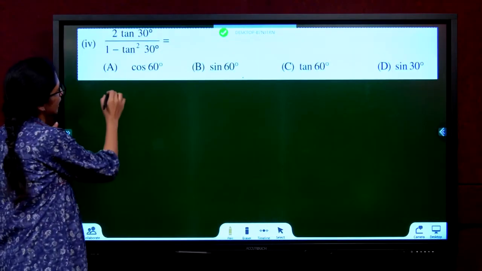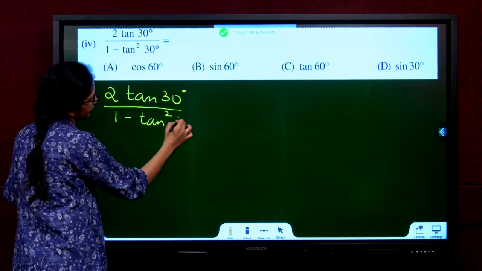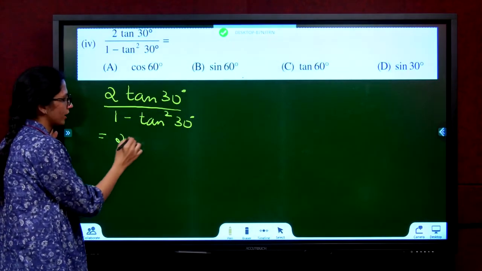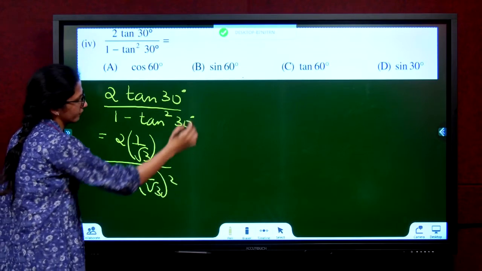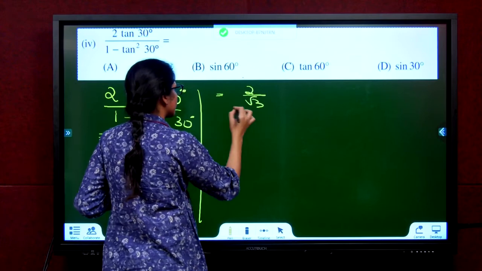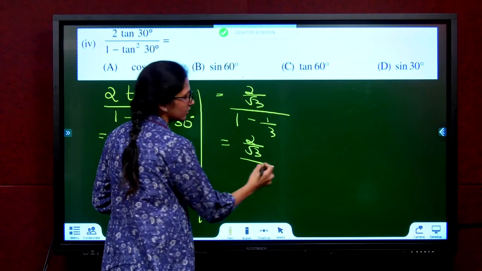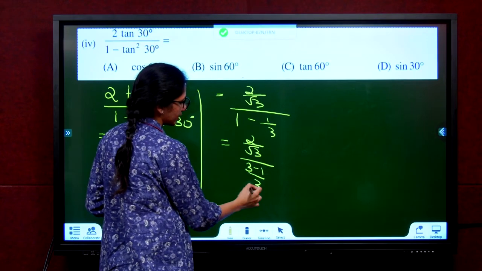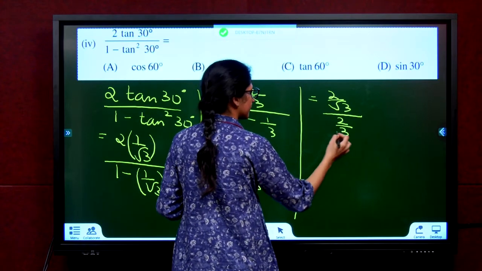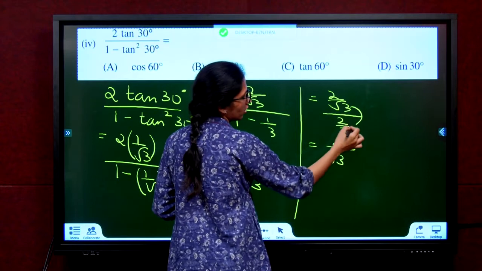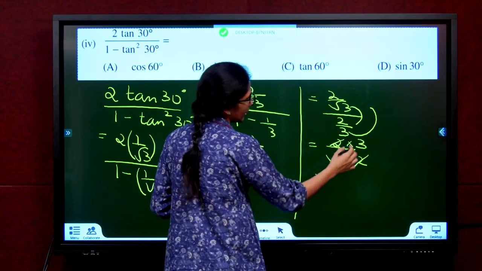I hope it's clear. 2 tan 30 degree divided by 1 minus tan square 30 degree. 2 into 1 by root 3 divided by 1 minus 1 by root 3, the whole square. 2 by root 3 divided by 1 minus 1 by 3. 2 by root 3 divided by, take LCM, 3 minus 1 by 3. 2 by root 3 divided by 2 by 3. 2 by root 3 will go down, 3 will come up, into 2 into 3. 2 cancels. 3 and root 3 can cancel.